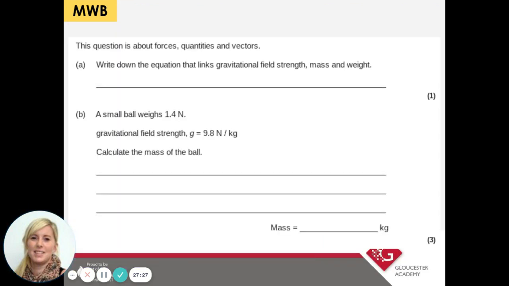Okay, another question then on mini whiteboard. So what is the equation that links gravitational field strength, mass and weight? And I don't mind if you want to use just the symbols. And then second question, to calculate the mass of the ball. So how would you use the equation to calculate the mass when you've been given the weight and the gravitational field strength? So this is 4 marks in total, so you can pause the video for 4 minutes. Write down these answers on your mini whiteboard.